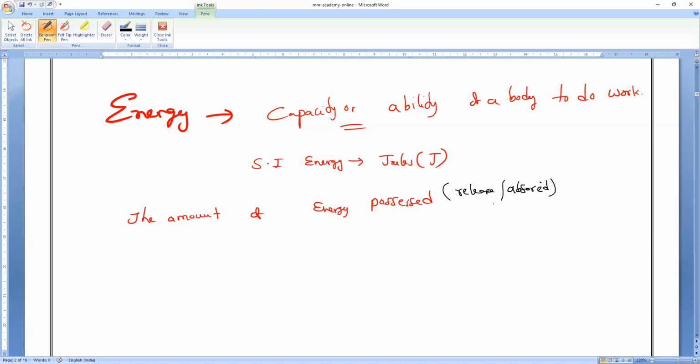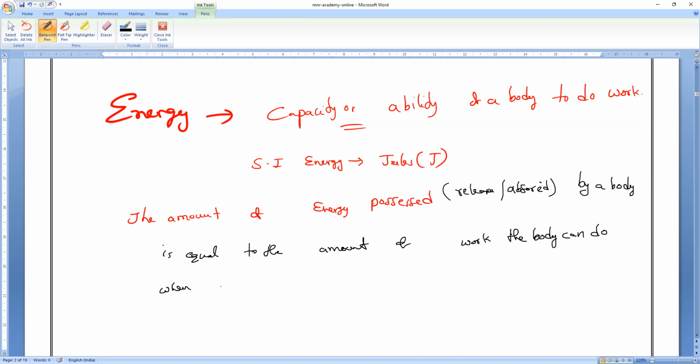Either absorbed energy or released energy, the energy possessed by a body is equal to the amount of work the body can do when energy is released.